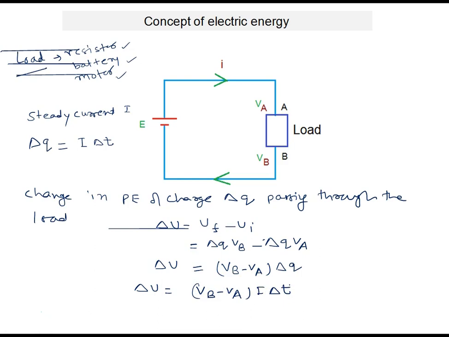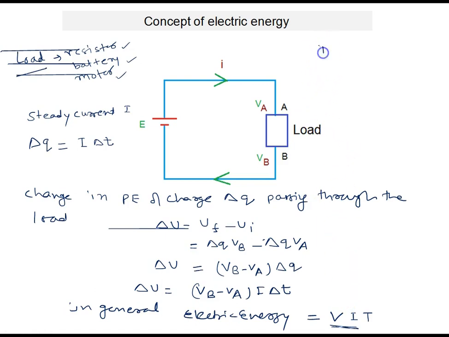Okay. Now in general, electric energy can be written as: VB minus VA is the potential difference V, this is I, and this is T. I hope this expression is clear to you. This is a general expression for electric energy. Now I am discussing three cases here.